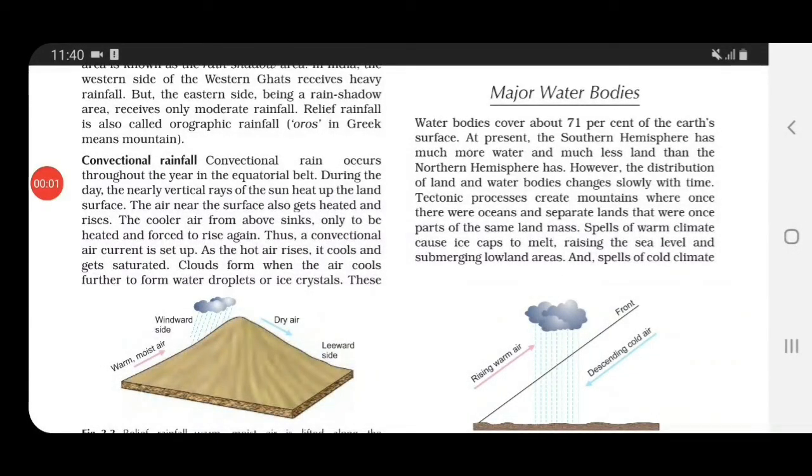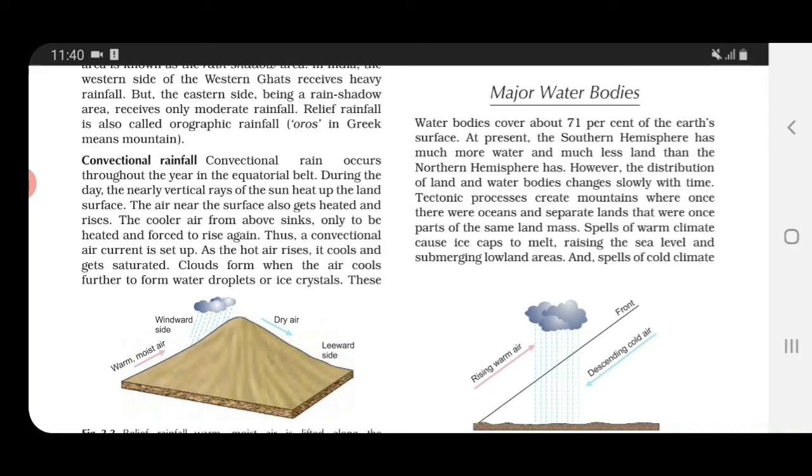Now talking about the major water bodies. You all know, children, that our planet Earth is called a blue planet because 71% of our planet is covered with water. So water bodies cover 71% of Earth's surface. At present, you all know that the equator divides the Earth into two equal halves, northern hemisphere and southern hemisphere.